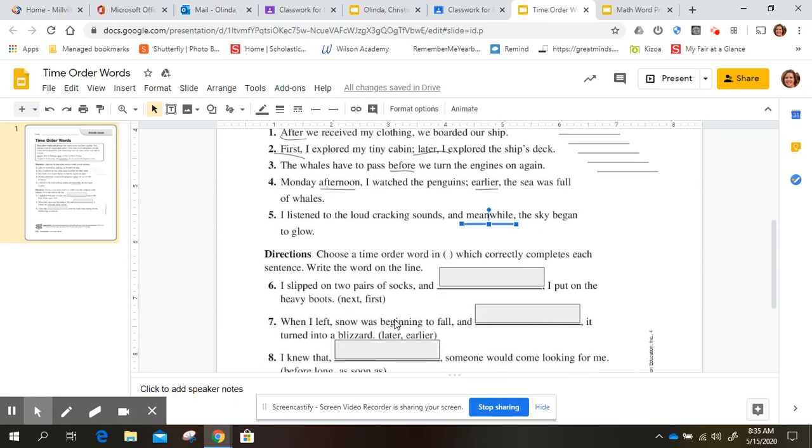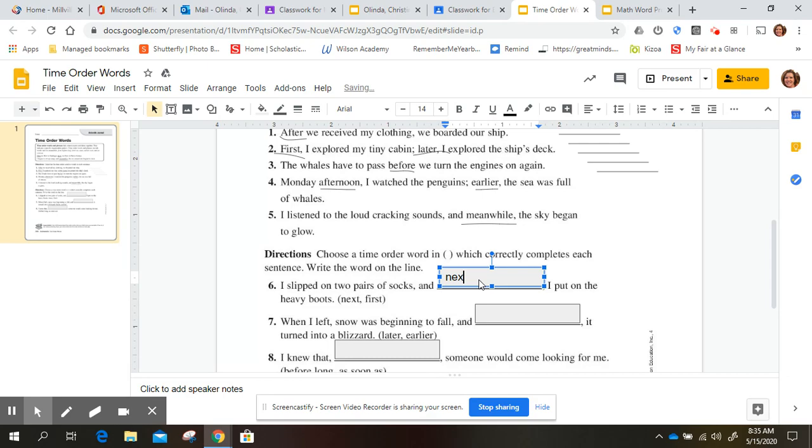Choose a time order word in the parentheses which correctly completes each sentence. Write the word on the line. All right. And so I'm picking from either next or first. I'm going to type it in the box. I slipped on 2 pairs of socks, and next I put on the heavy boots. I slipped on 2 pairs of socks, and first I put on the heavy boots. Well, that wouldn't make sense. It would definitely be next because you don't put your boots on first and then your socks.